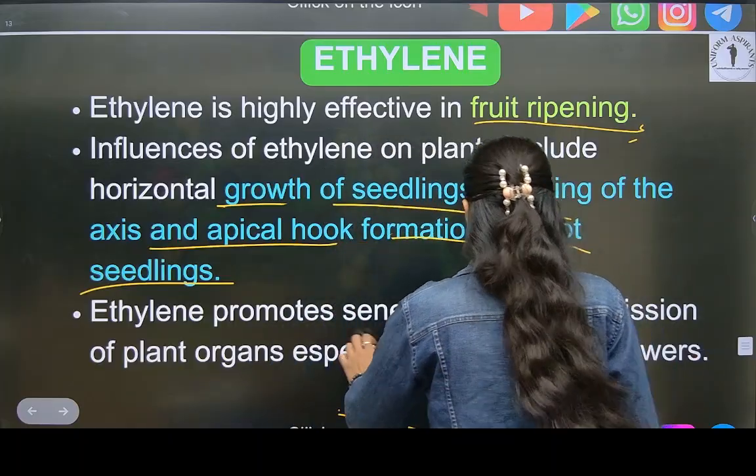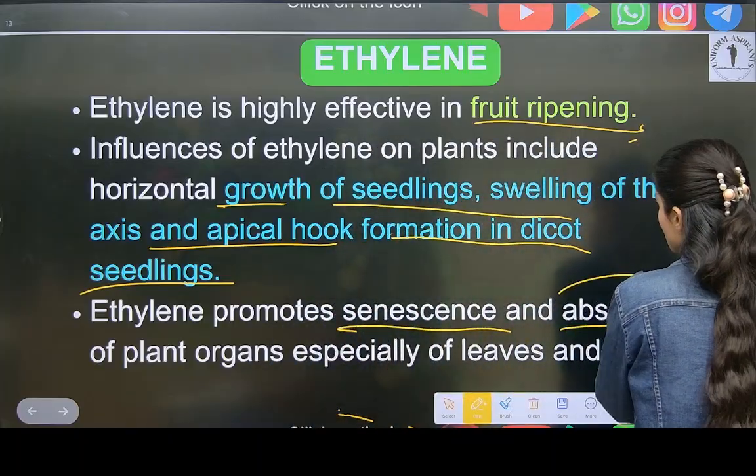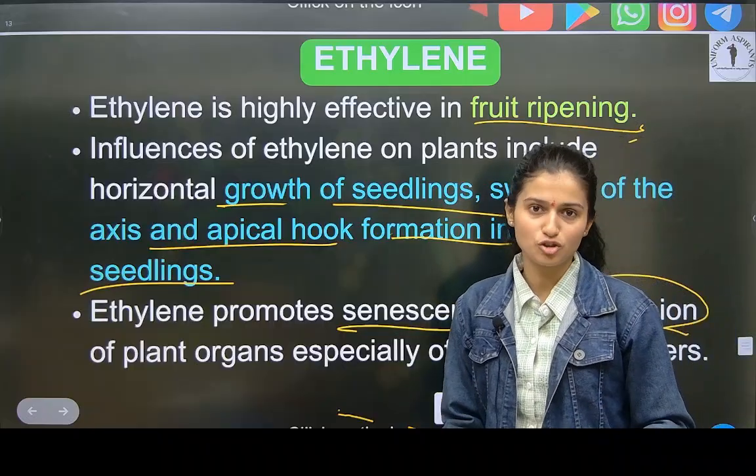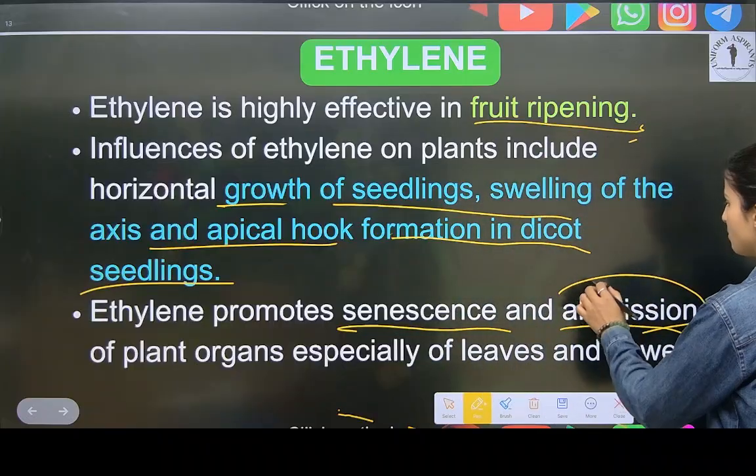It promotes senescence and abscission. Abscission means what? Removal of dead parts of the plant.